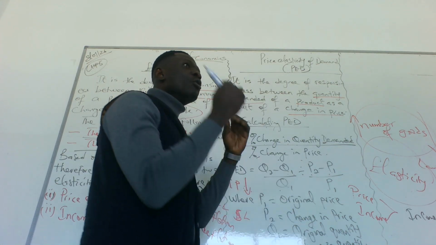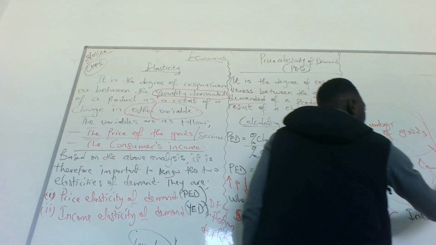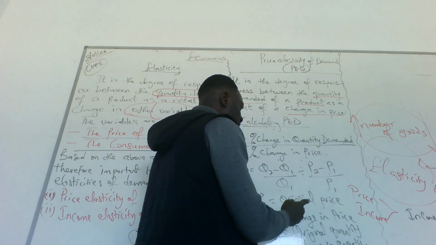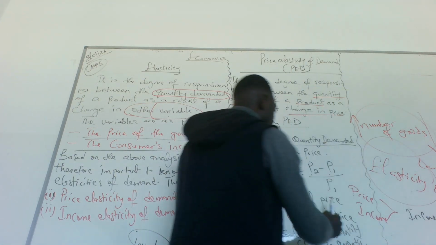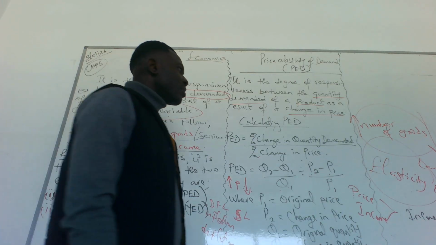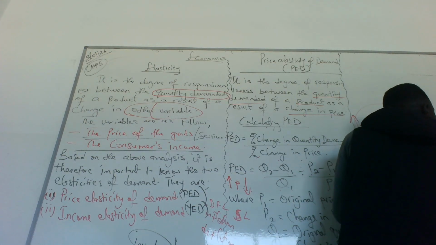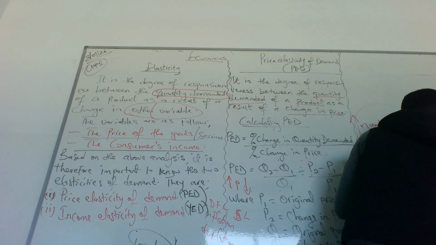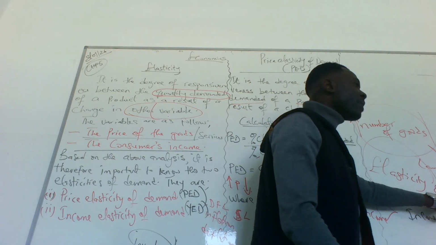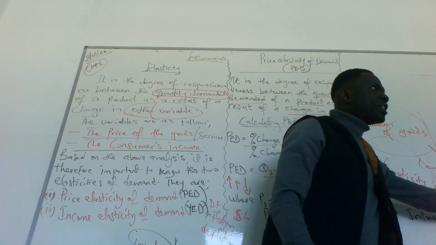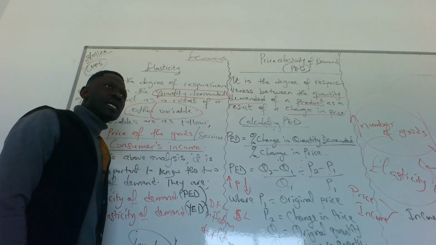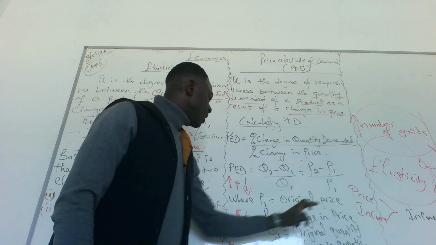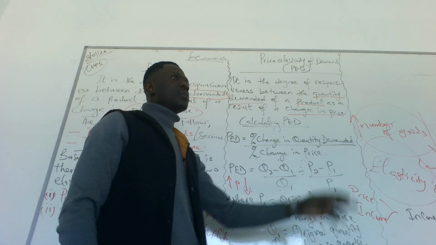Your P1 is the original price. Say the price was 5 euros previously. Now it has increased to 6 euros. So the original price is 5, the changed price is 6. Did you get that? When the price was 5, 1,000 units were purchased. Now the price has increased to 6, and 800 units were purchased. So we have original price, original quantity, changed price, changed quantity. Where P1 is the original price, P2 the changed price, Q1 the original quantity, Q2 the changed quantity.